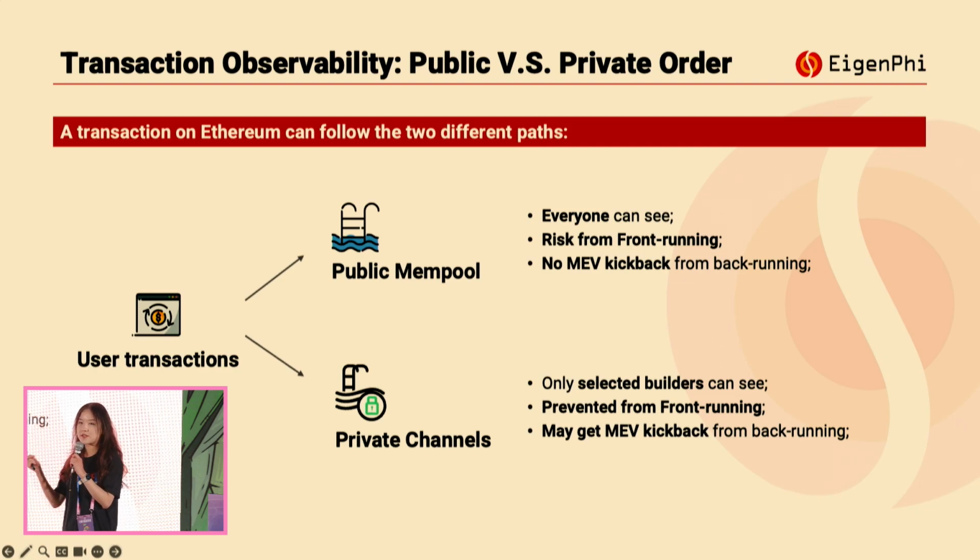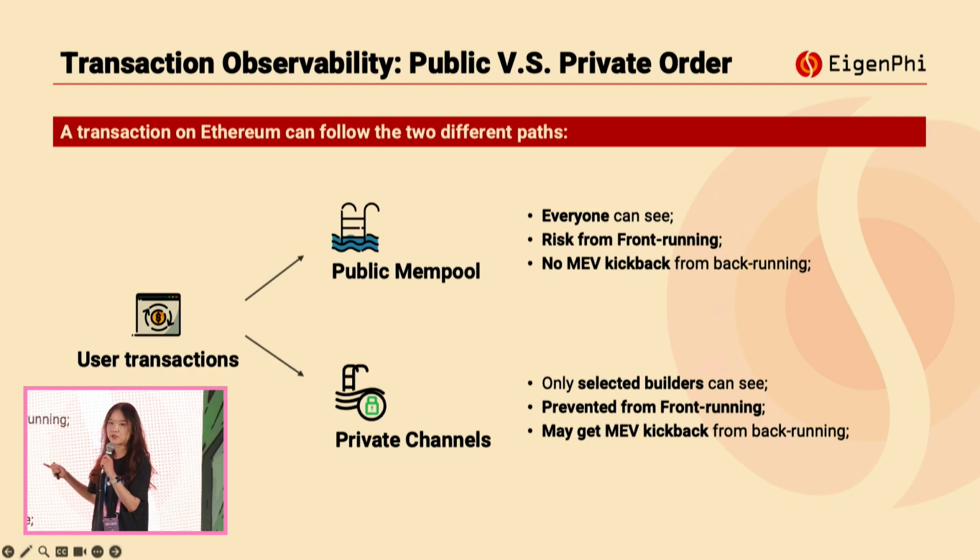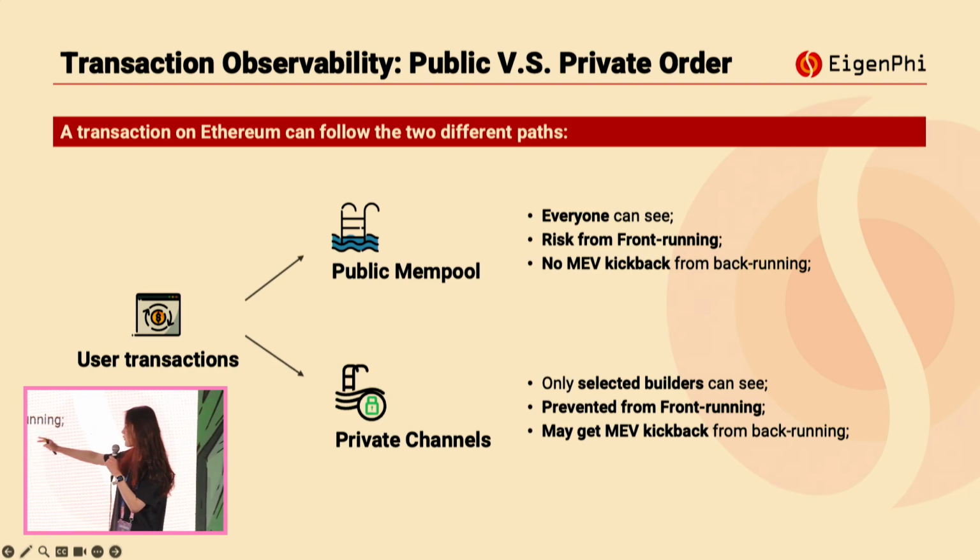For example, if a user has made a swap on a certain liquidity pool that creates a backrunning opportunity for a searcher, this revenue from the MEV cannot be paid back to the users. So users cannot get any MEV kickback from the backrunning transactions.